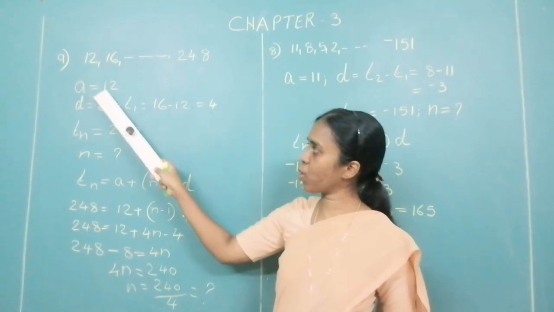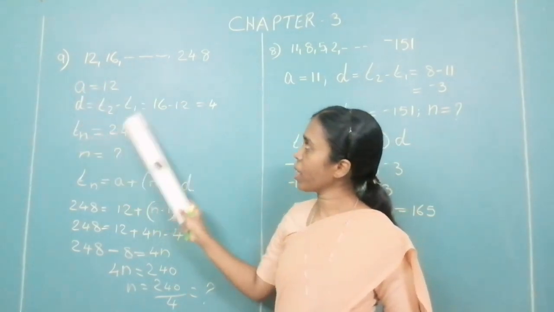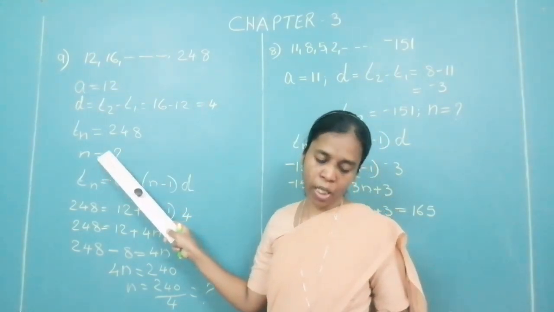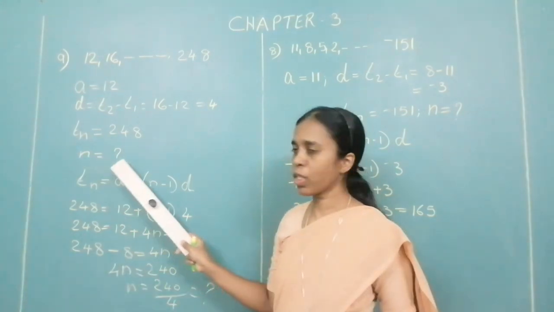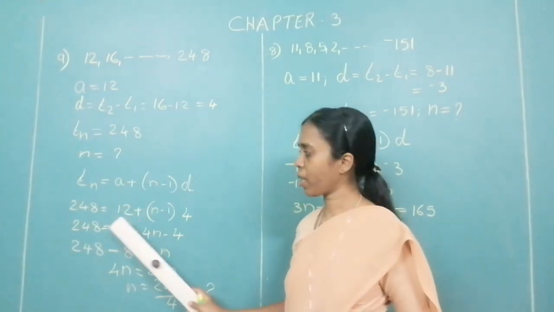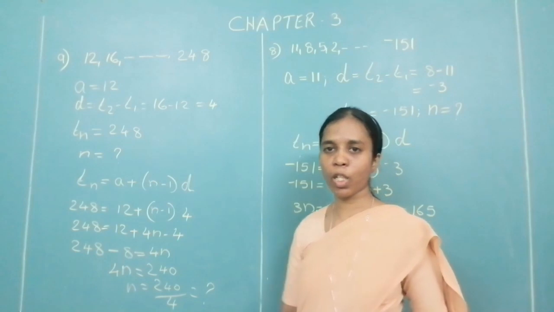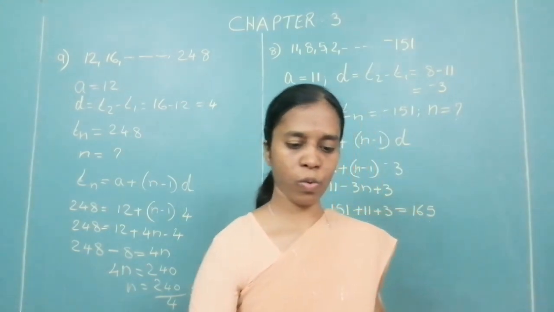Okay, so what is your A? 12. D, T2 minus T1, 4. Tn, 248. What are you supposed to find out? In the natural numbers, how many? How many means you have to find out n. So n is equal to, you are not given. Tn is equal to A plus n minus 1 into D. Write the bracket. Substitute the values. You will get n is equal to. Then you have to write the final answer over here. Okay.